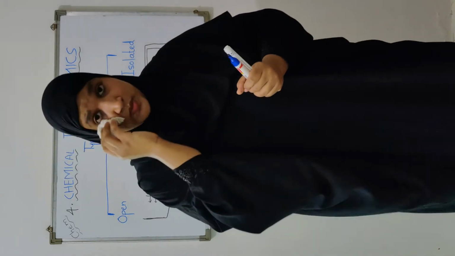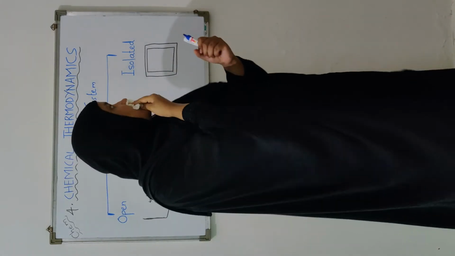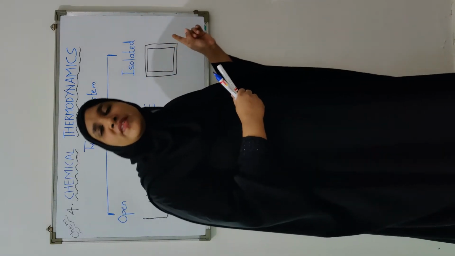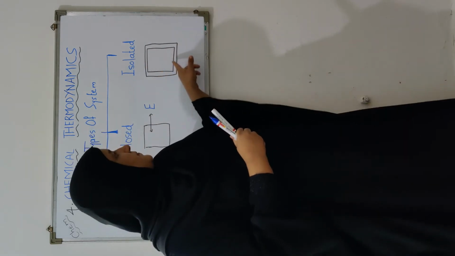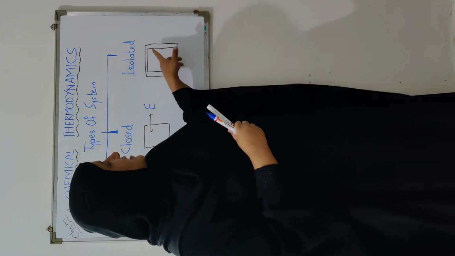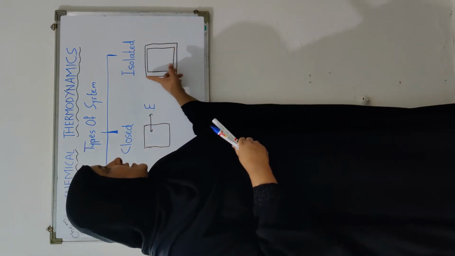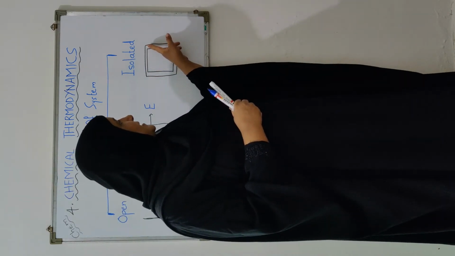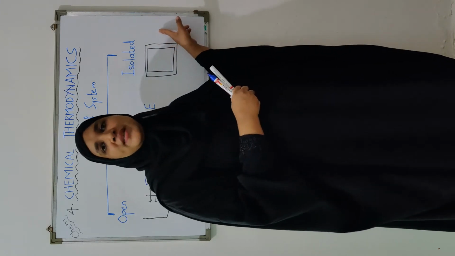Now the last one is isolated system. In isolated system, the wall of the system is completely closed, and the wall of the system is covered with some insulating material. It means that it is thermally isolated from the surrounding.